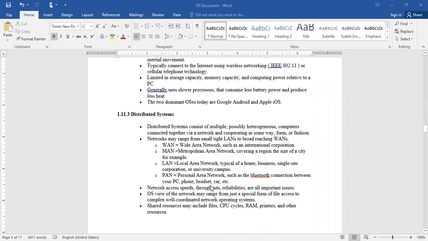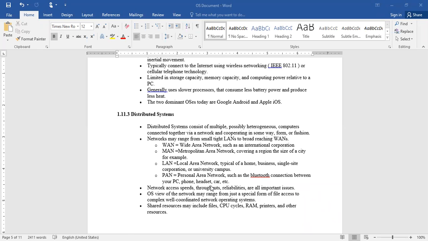Another kind of environment is distributed systems. Of course, it was invented long ago, but the usage of this particular kind of system has increased, especially in the current days with the help of big data analytics.